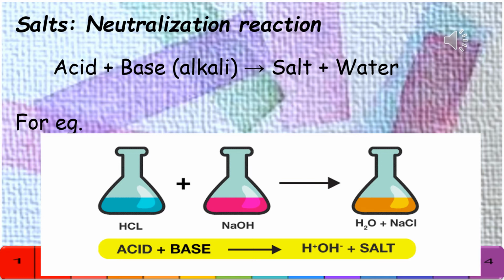For example, sodium hydroxide is a base and hydrochloric acid is an acid. So when sodium hydroxide is treated with hydrochloric acid, then a neutralization reaction takes place to form sodium chloride, which is nothing but common salt, and water. And it has been written as shown below: HCl plus NaOH gives you sodium chloride plus water.